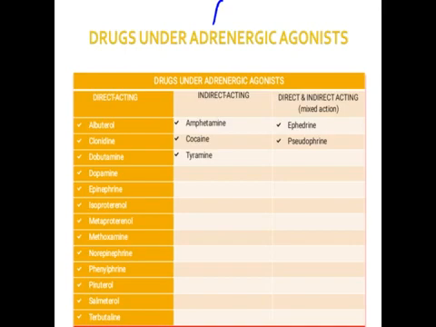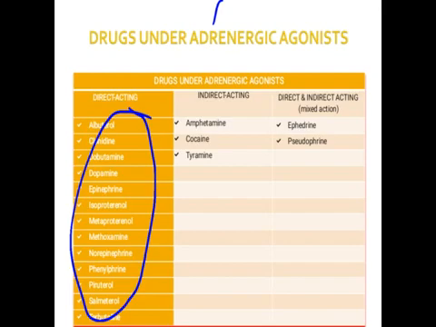So these are the list of the drugs. Adrenaline, noradrenaline, isoproterenol. These are the direct acting drugs, having activity similar to adrenaline and noradrenaline. So they bind directly to the alpha or beta receptor, or they will facilitate the activity of the receptor. These are the agonists. They are not the antagonists. They have similar activity to what adrenaline and noradrenaline show.